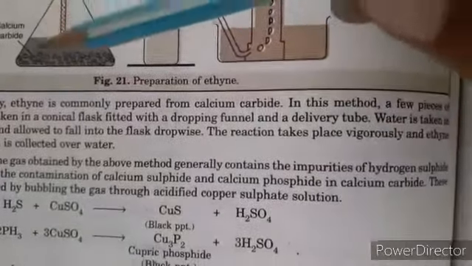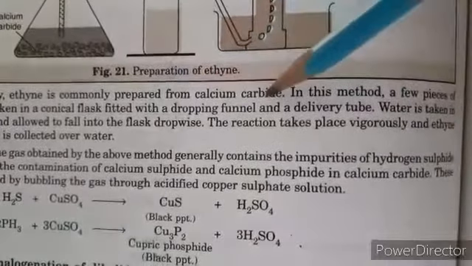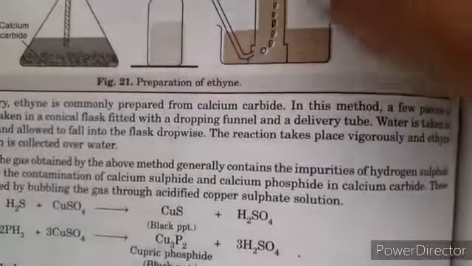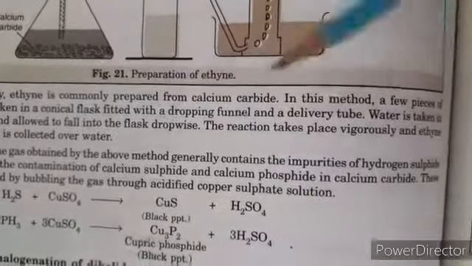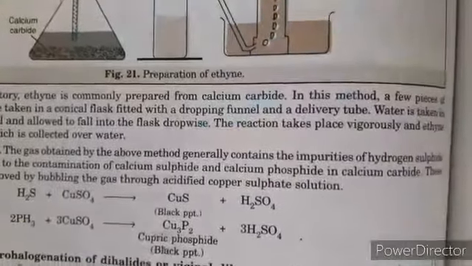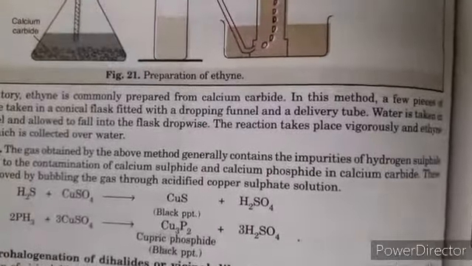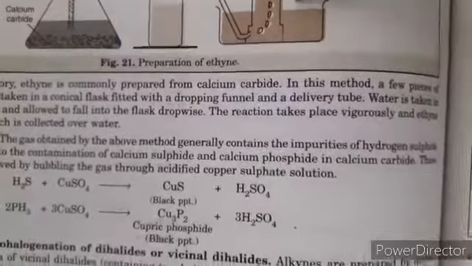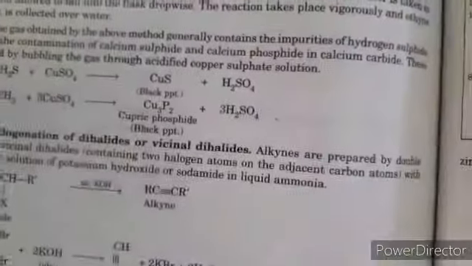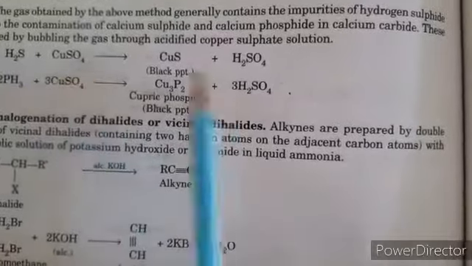A few pieces of calcium carbide are taken in a conical flask with a dropping funnel and a delivery tube like this, also called a thistle funnel. Water is taken in the dropping funnel and allowed to fall dropwise, and the reaction takes place vigorously and ethyne gas is collected in the cylinder. Clear? We purify it when we pass it through phosphine gas or a copper sulfate solution.